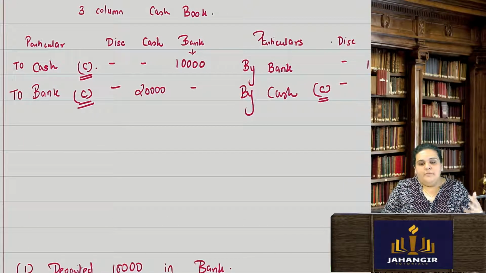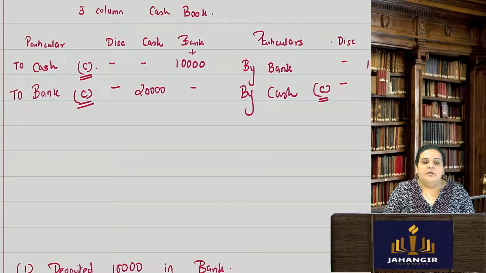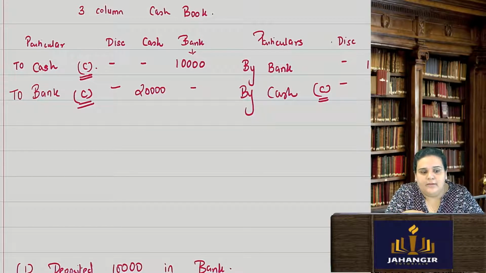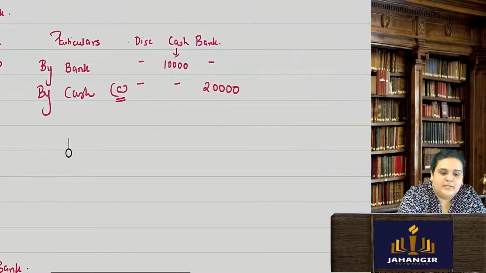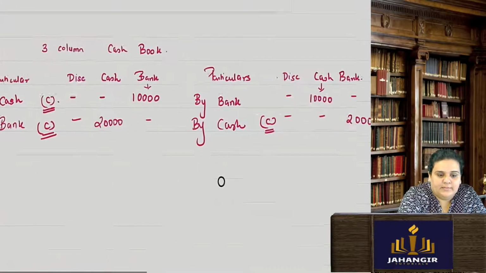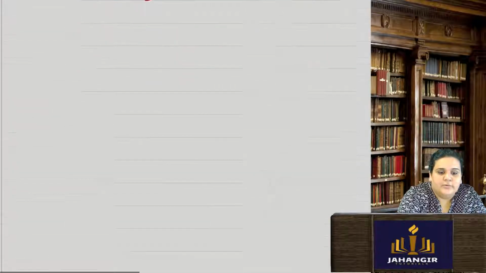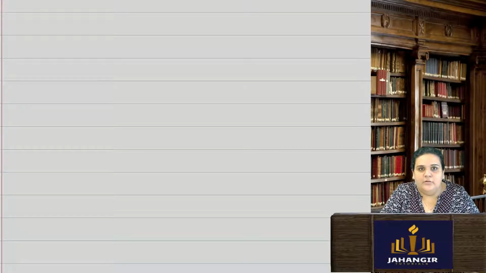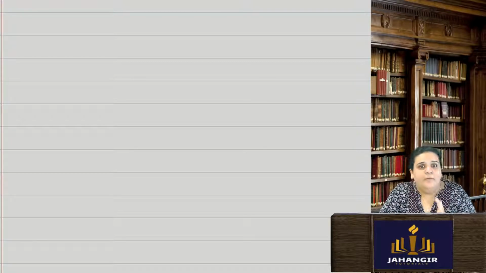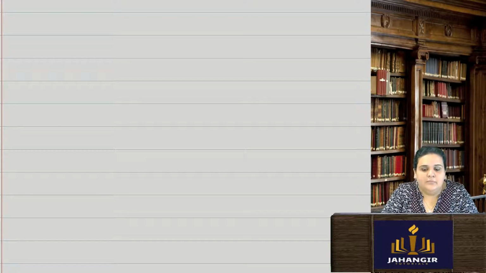So generally we make a 3-column cash book so that we can have a quick understanding at a glance. When I see this type of cash book, I know, oh, bank account to cash, that means money was deposited in the bank, or this is withdrawn from the bank. Immediately with a glance I can get an understanding. All right, so with this I have completed the entire chapter of introduction to financial accounts, with the required sums, which are possibly only these types of sums. There is nothing more than this.